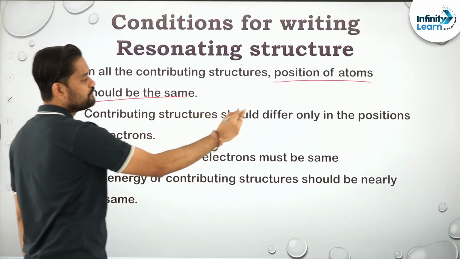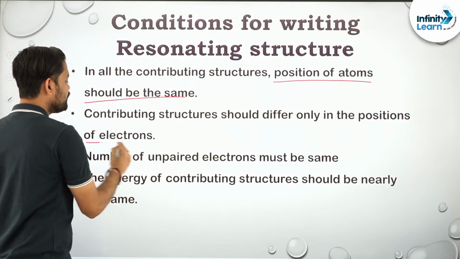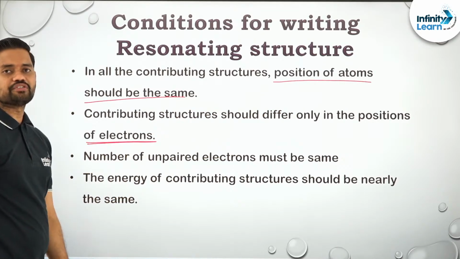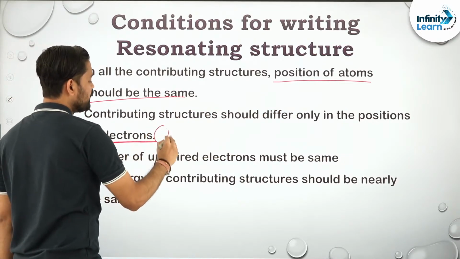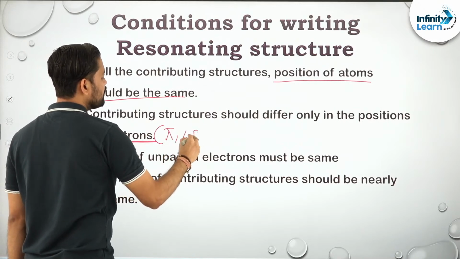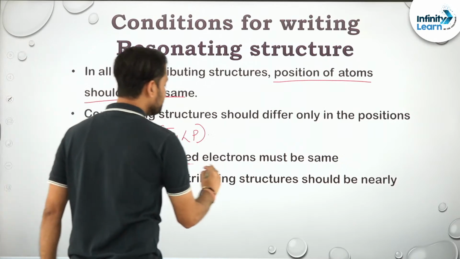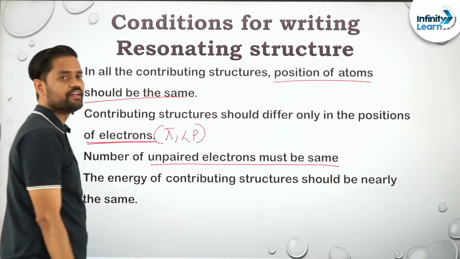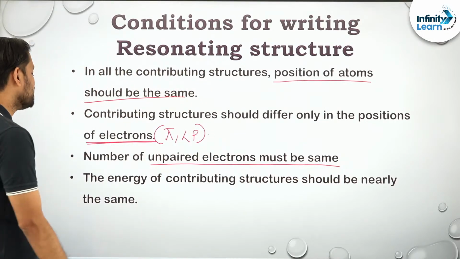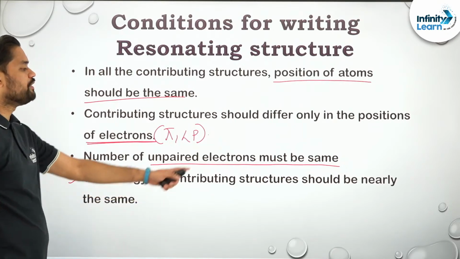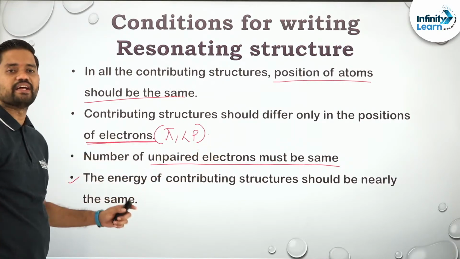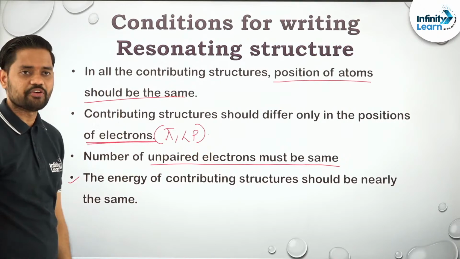Contributing structures should differ only in the positions of electrons. As I said, sigma electrons should not be changed, only pi or lone pair electrons. Let me write over here, pi or lone pair of electrons. Okay, and the number of unpaired electrons at any point of time should be the same in every resonating structure. Okay, last but not the least, the energy of contributing structures should be nearly the same. As I said, ज़्यादा energy difference नहीं होना चाहिए.